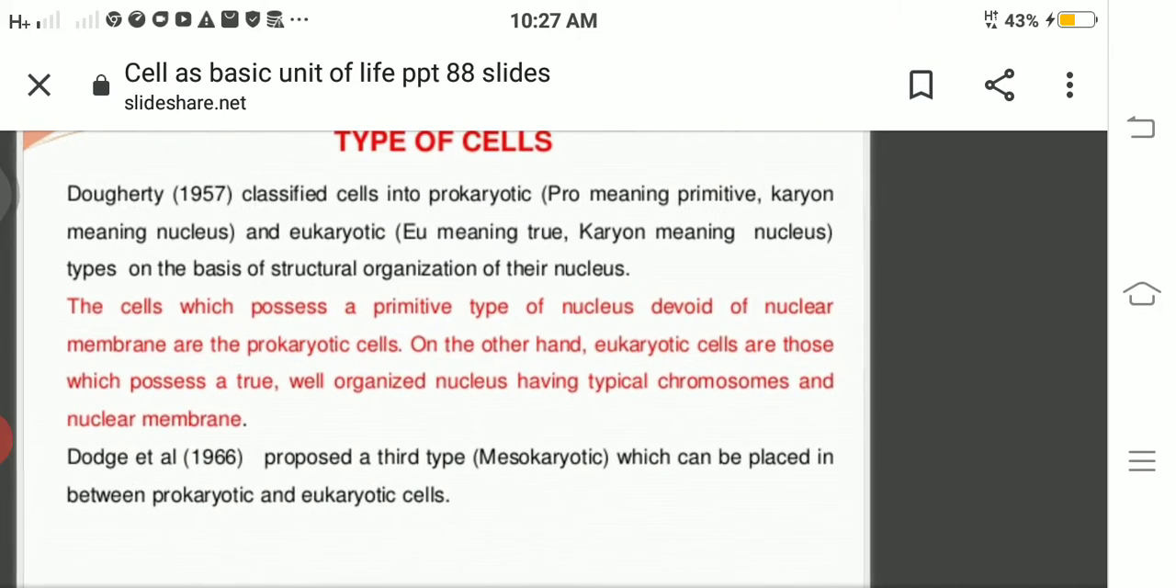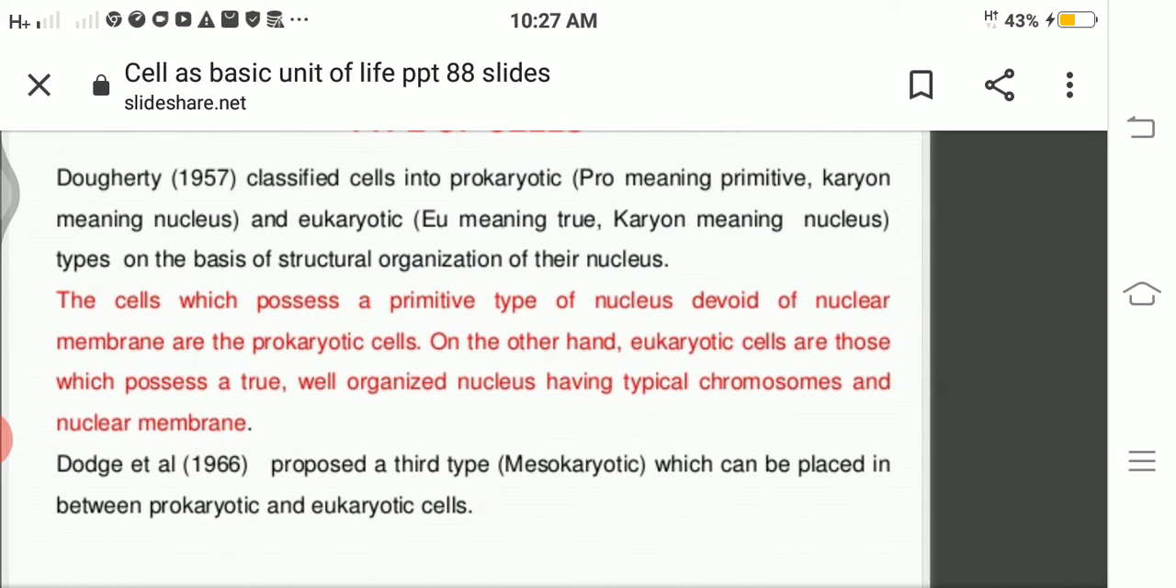Now what are the different types of cells? There are two main types of cells: prokaryotic and eukaryotic. Now the word pro means previous. So prokaryotic means primitive or previous organisms. Karyote means nucleus, and eukaryotic means true nucleus. So these types we will be learning in detail. See, prokaryotes and eukaryotes.